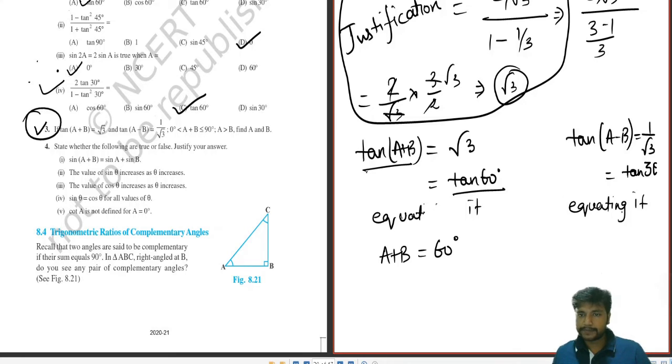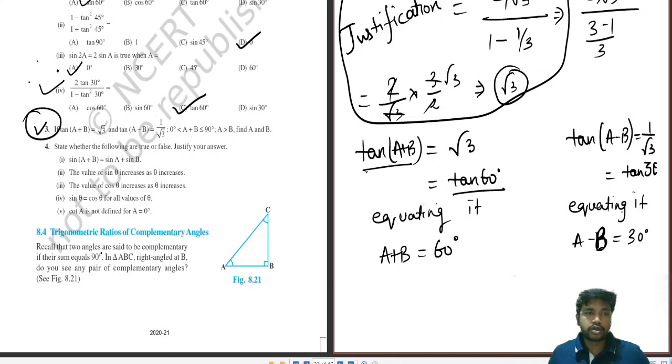Equating it, A minus B equals 30 degrees. Now, in algebra, we used to cut this. Obviously, you all have seen this. But in trigonometry, you just have to write it directly. You can't show that sign of cutting over here. You have to basically do it directly. That A plus B will be equal to 60 degrees and A minus B equals 30 degrees.